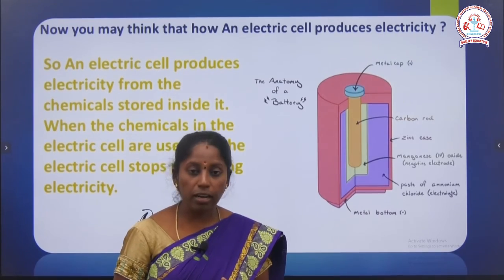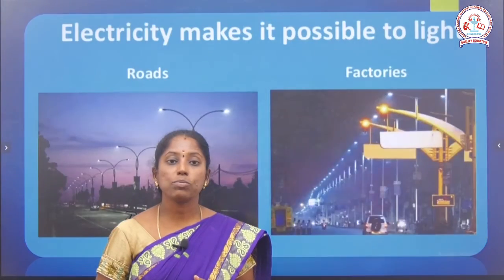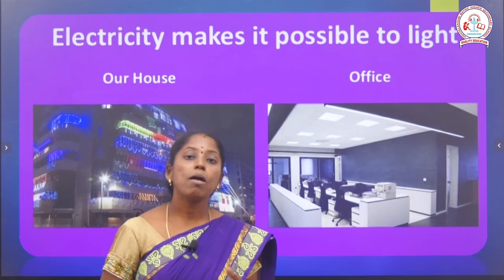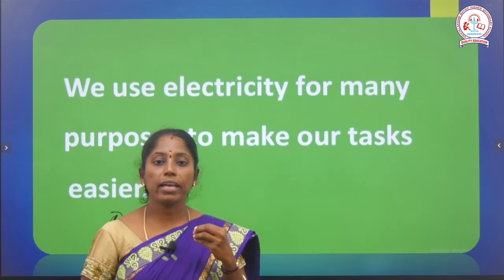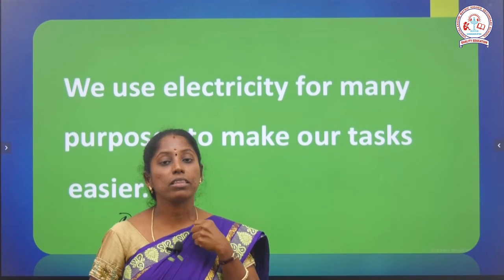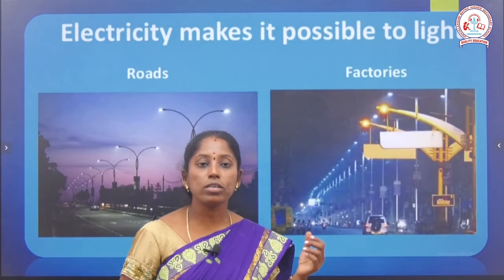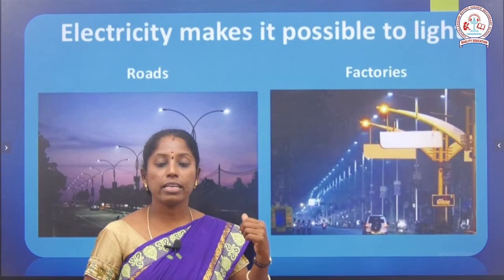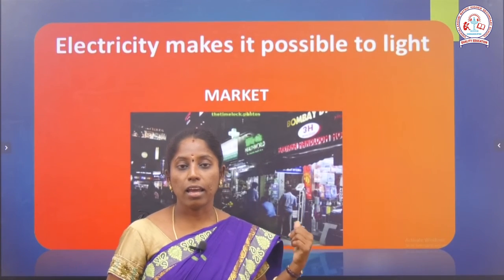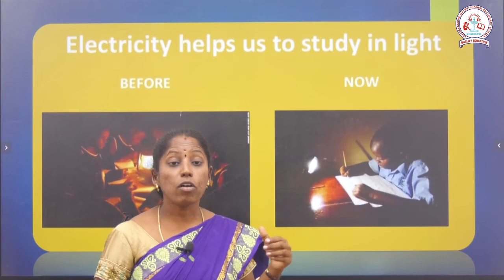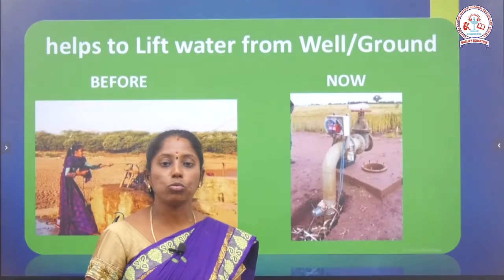Children, today we learn about electricity. We know that electricity is very important in every aspect. It gives us light, and it makes our tasks easier. Wherever you look, in our house, offices, and on roads, we need light, especially at night. Even factories, industries, markets and supermarkets need light. For reading, writing and studying we also need light. All these we can get through electricity.